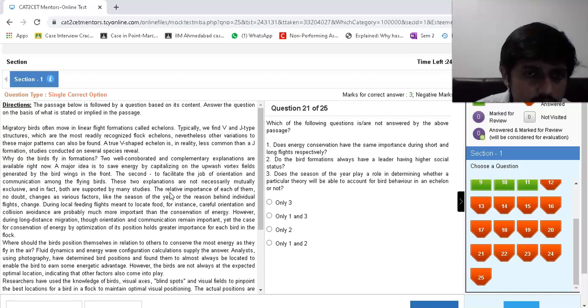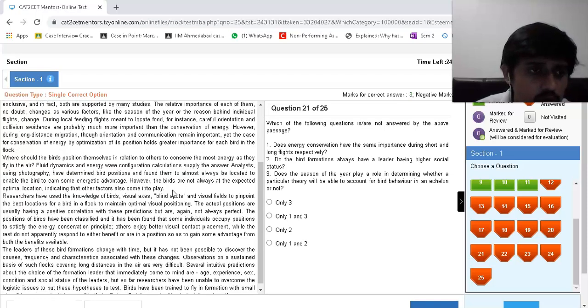The relative importance of each of them no doubt changes as various factors change, like season of the year or the reason behind the flight. During local feeding flights meant to locate food, for instance, orientation and collision avoidance are probably much more important than the conservation of energy. But during long distance migration, orientation and communication remain important, yet energy conservation by optimization of position holds greater importance for each bird.